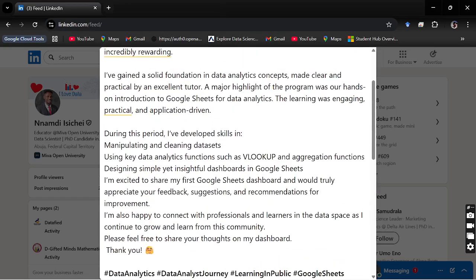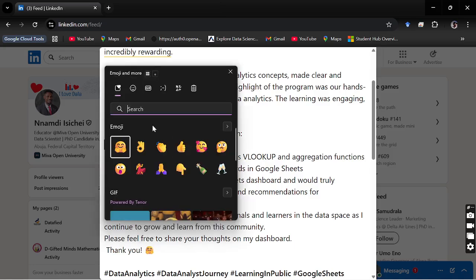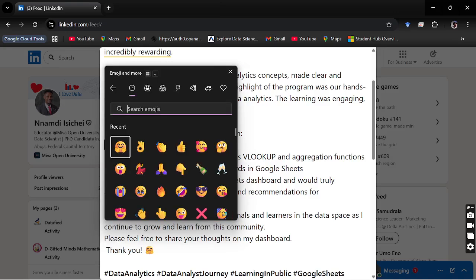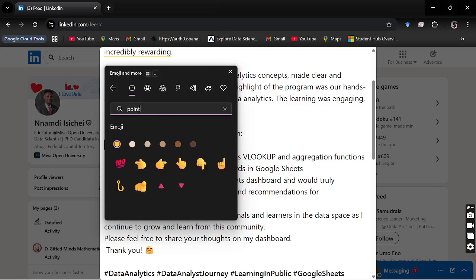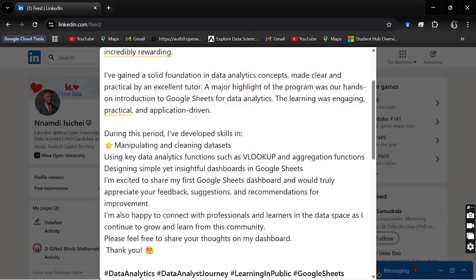They've not updated that feature for bullet points. So you have to use your initiative to add your bullet points from the Windows full stop button. Once it pops up, you go to emojis. Under emojis, let me just say points. You can use any emoji you want. I want to use the finger pointing to the right. Just click on it and it's inserted. Close this, you see it's there already. So that's it, then the space.